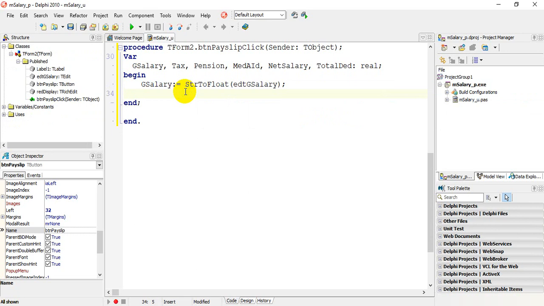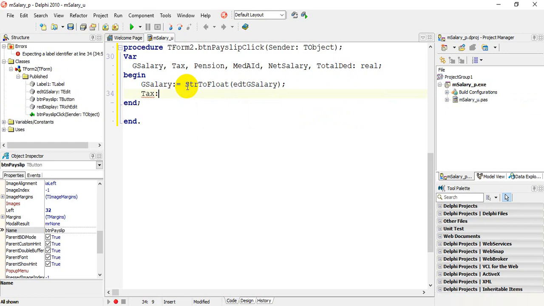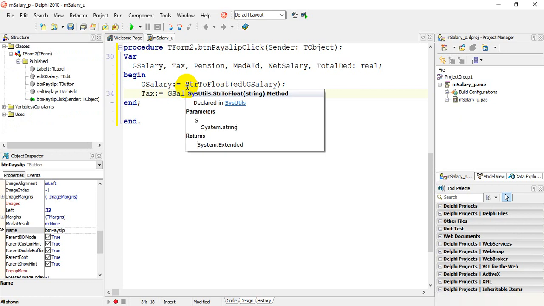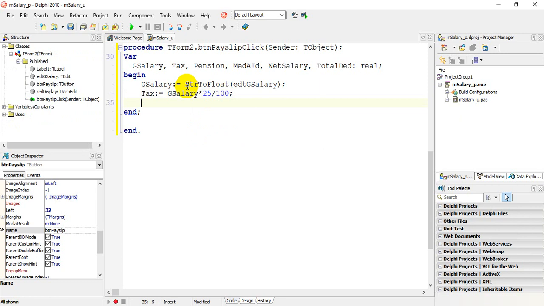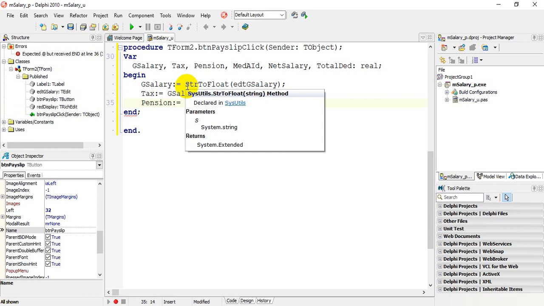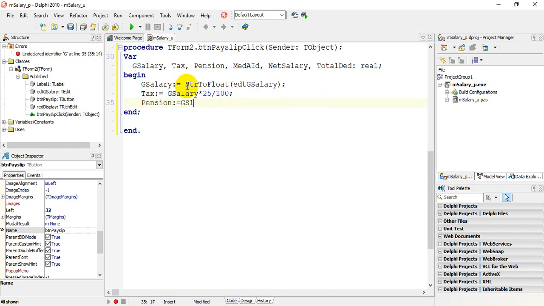We're ready to work out our deductions. The first deduction is tax. You can look at the pseudocode. Is assigned your gross salary times 25/100, which is 25%. The next one is pension. And pension, we are using 7.5%, so it's going to be your gross salary, which is called G salary in our program.